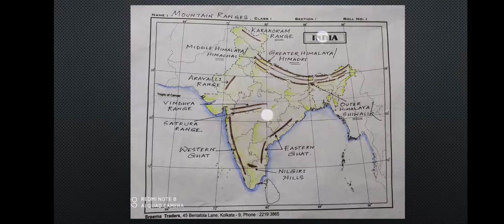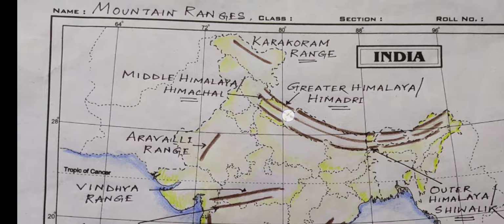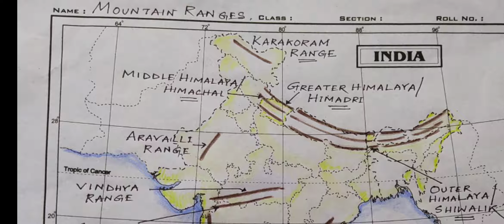Let us zoom this map so it will be easier for us to see whatever is present. These are the mountain ranges. First one, in the north, is the Karakoram range. It lies in Ladakh. Previously it was in Jammu and Kashmir, but now the state is divided into two union territories, Jammu and Kashmir and Ladakh. So this range is present in Ladakh now. It is the Karakoram range, and it is also the northernmost range of India.